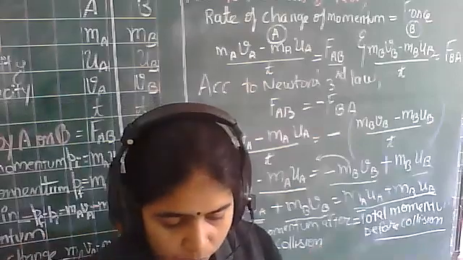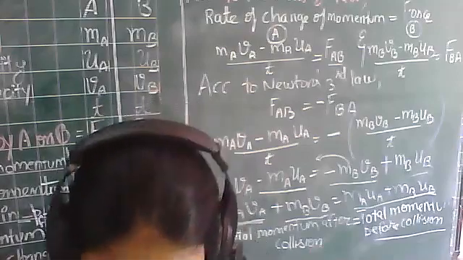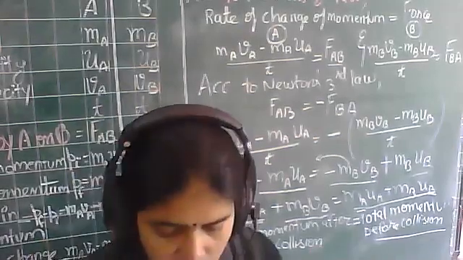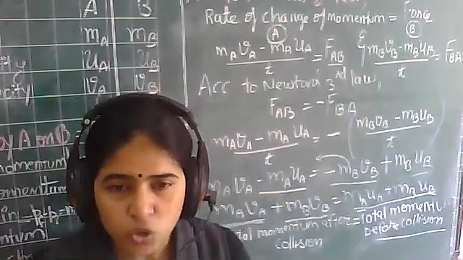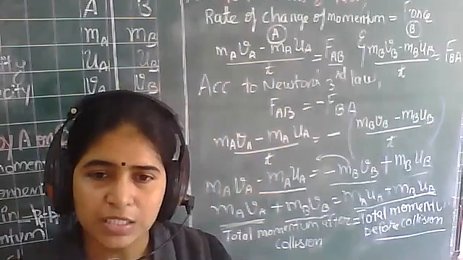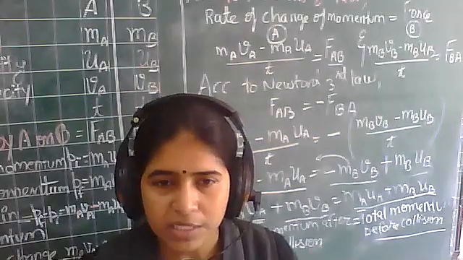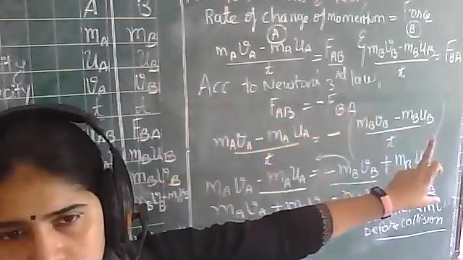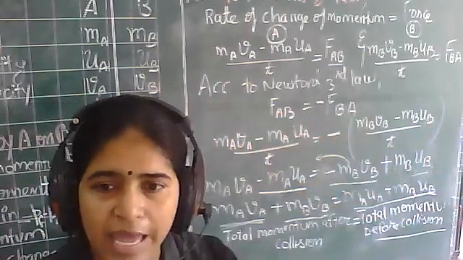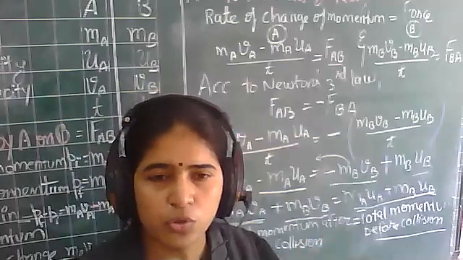They are equal provided there is no external unbalanced force acting on them. This line is very, very important. It means the only forces acting are FAB and FBA. Apart from these, there is no other external unbalanced force from outside, right?